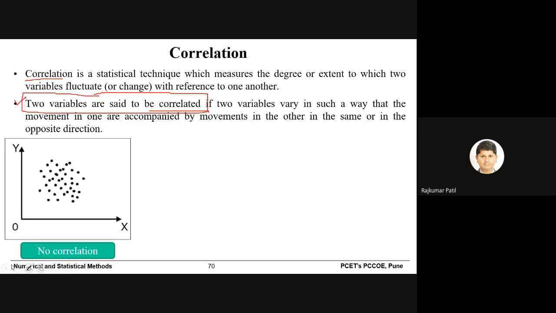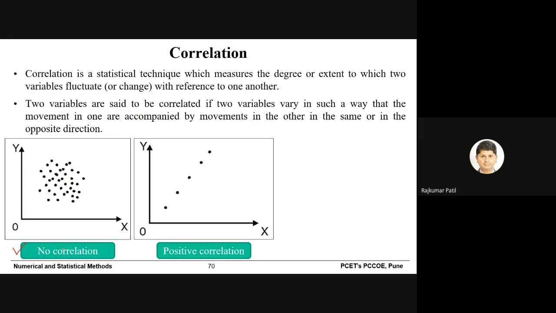For example, take the first figure, where we have already interpreted that there is no correlation. Why? When you increase the value of X, you can see sometimes the value of Y will increase, sometimes it will decrease. So you will observe a cluster instead of a relation, that is a straight line or curve, second degree parabola or whatever. So for this particular figure, we can say that there is no particular trend between X and Y, and therefore there is no correlation between X and Y.